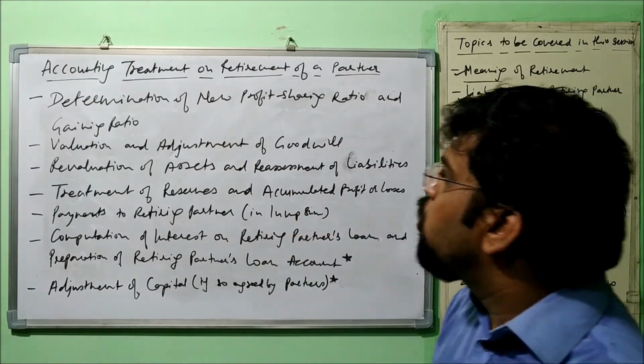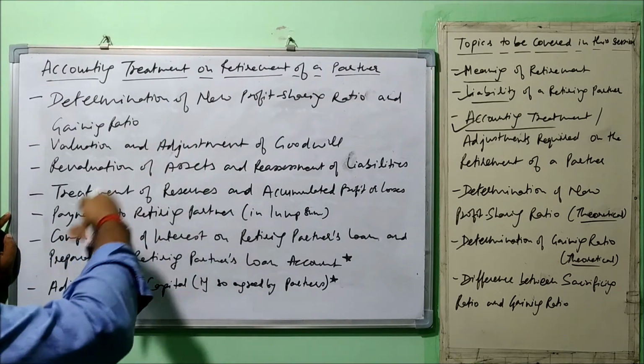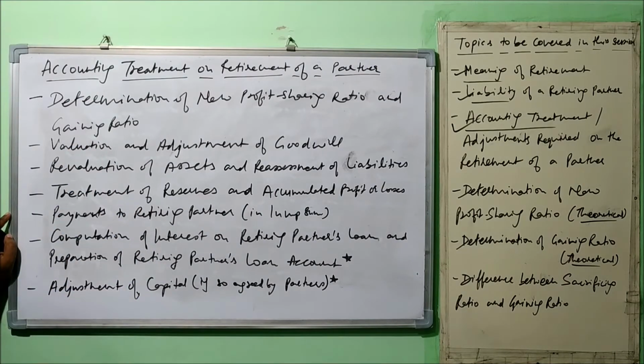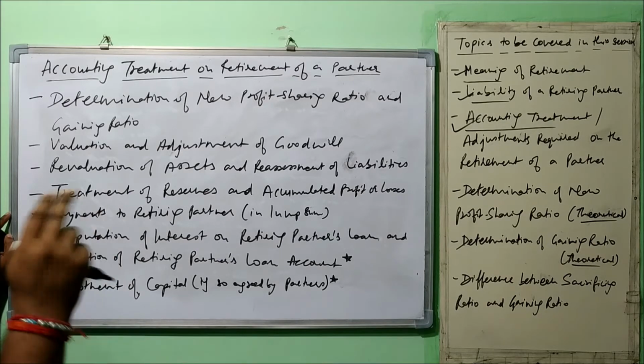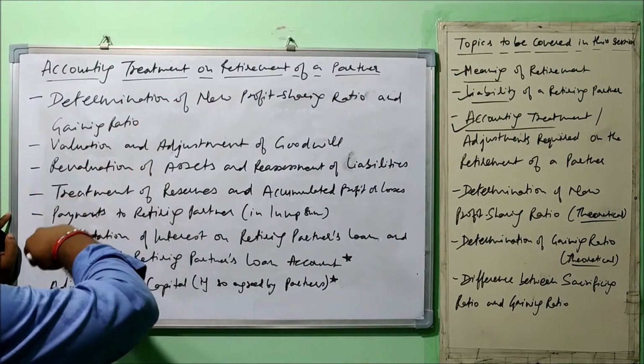First, determination of new profit sharing ratio and gaining ratio. Like I told you, whenever any partner retires, the reconstitution of the firm happens, and the profit sharing ratio among the remaining partners is going to change. So, determination of new profit sharing ratio and gaining ratio, because if a partner is retiring, his share will be acquired by the remaining partners, which means they will be gaining. So this we are going to discuss today.